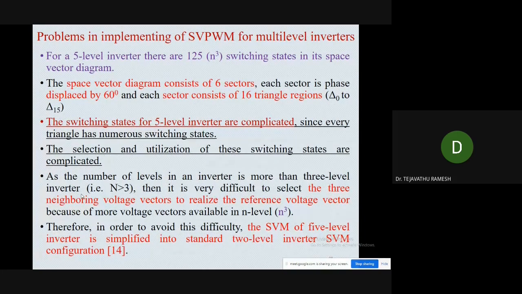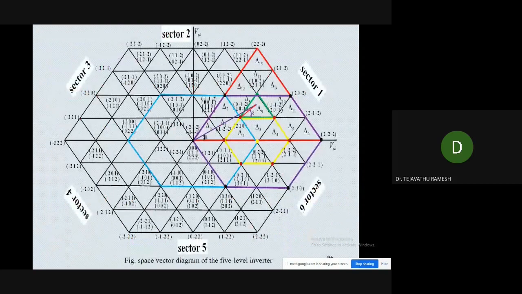So now how will we implement the space vector modulation for a multi-level inverter of more than 3 levels, like the 5-level inverter? Here you can read out this point. For a 5-level inverter, there are 125 switching states in its space vector diagram, n power 3. So 5 power 3, 125 switching states are there in its space vector diagram.